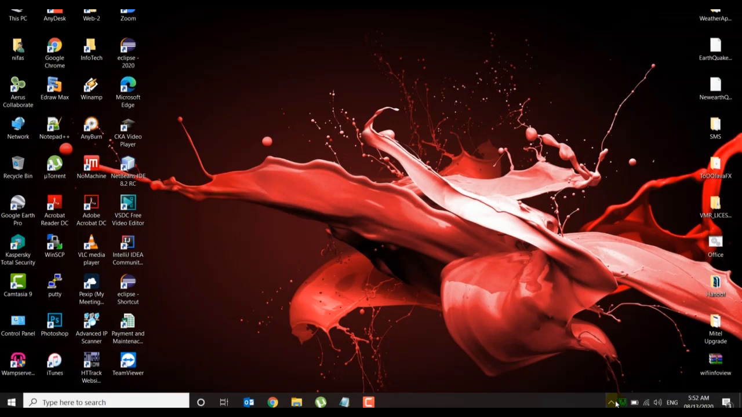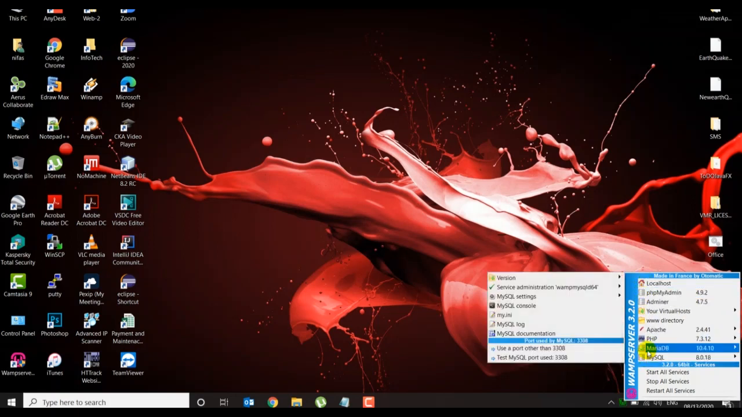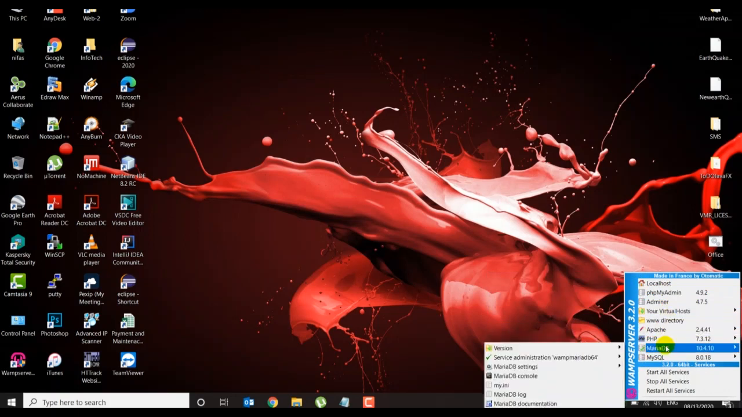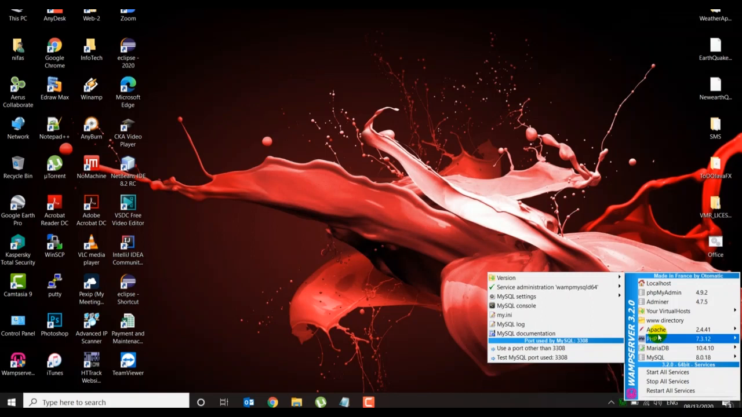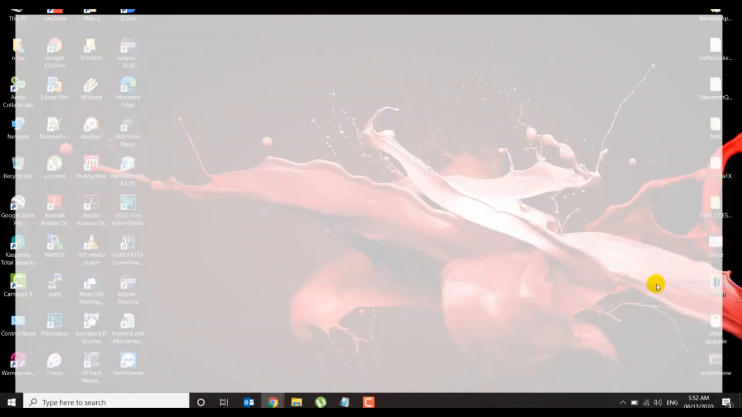Sometimes if your WAMP server is not running properly, you will get either a red icon or a yellow icon. So I go ahead and click over here and check all the tools. As I informed you, there are phpMyAdmin and the Apache web server, and finally we have installed the MySQL database. These three things are very important in order to work on our projects.